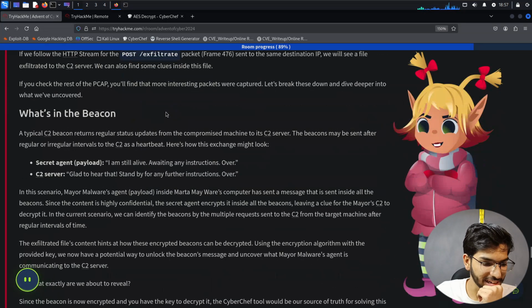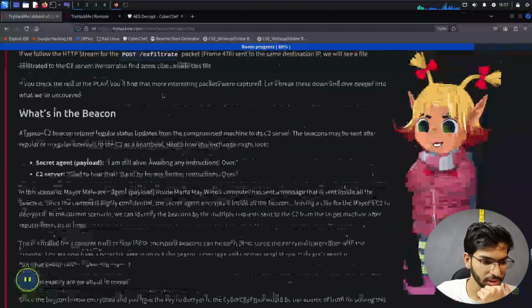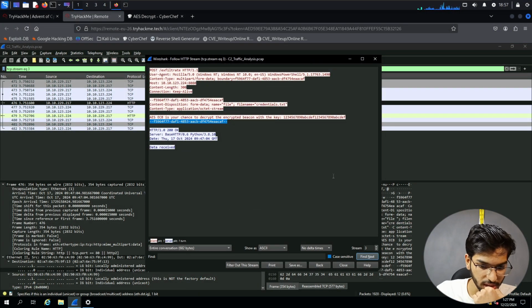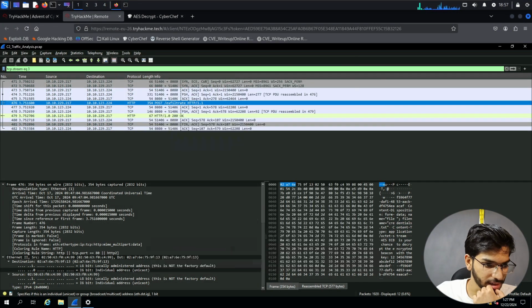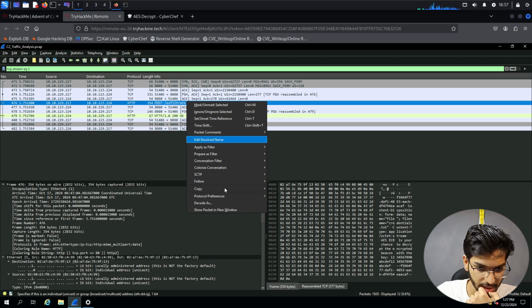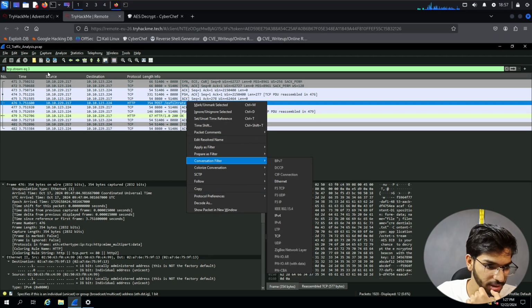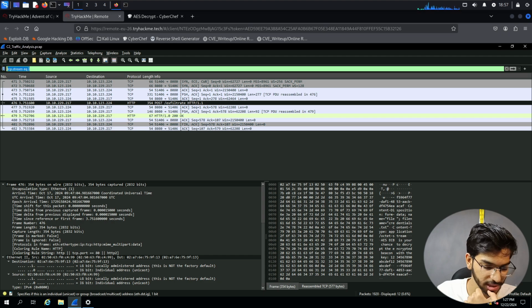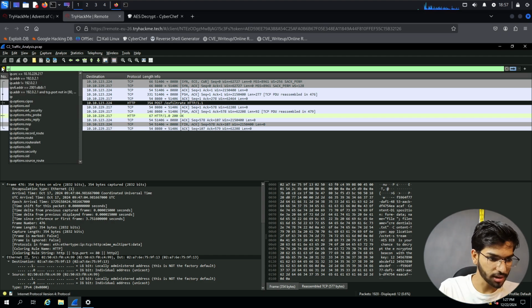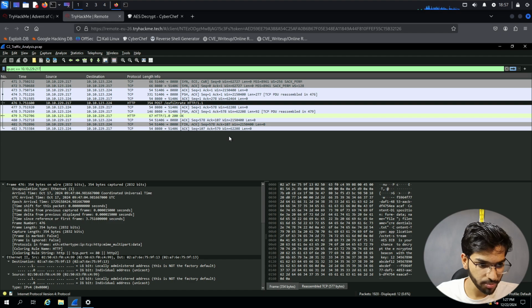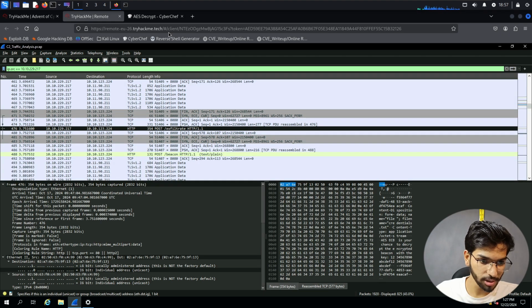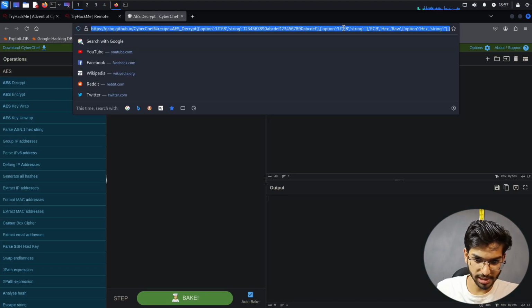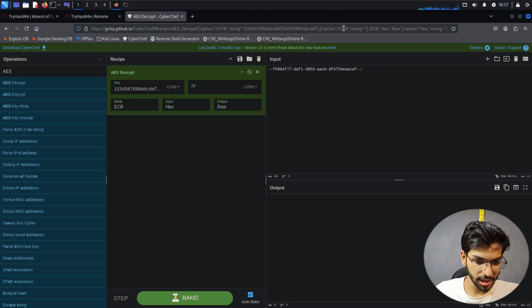I guess I did that right, but I don't know. Let's look at it again. Let's go back to that stream, which is this, and then let's look at some other traffic which is there, because I'm not sure if that's the exact one they're referring to. I saw another traffic down. I might be missing something, or this tool might be giving me a hard time. I don't know.